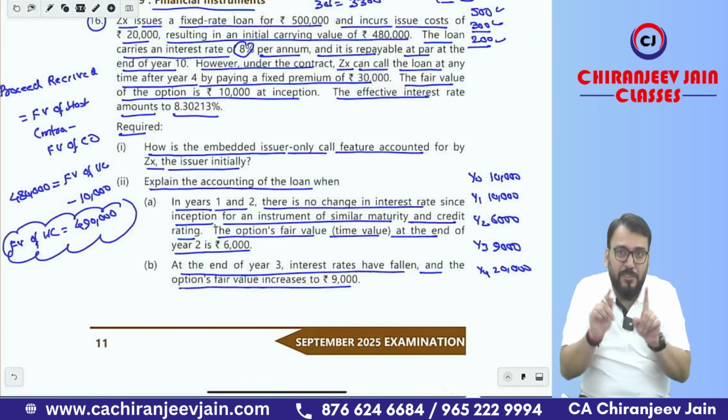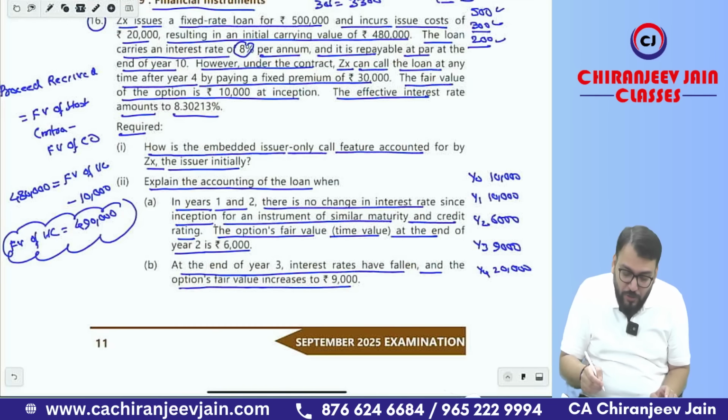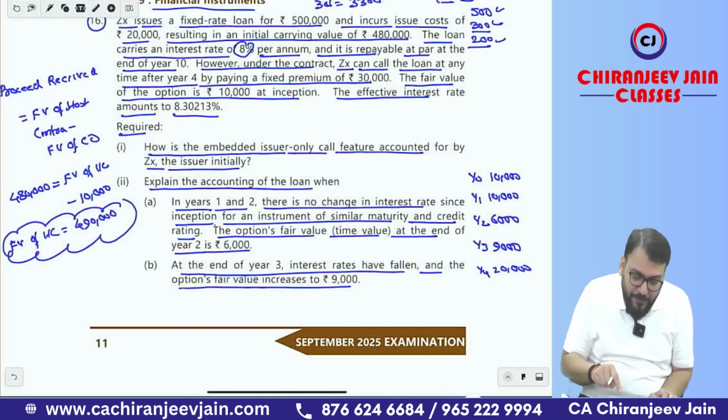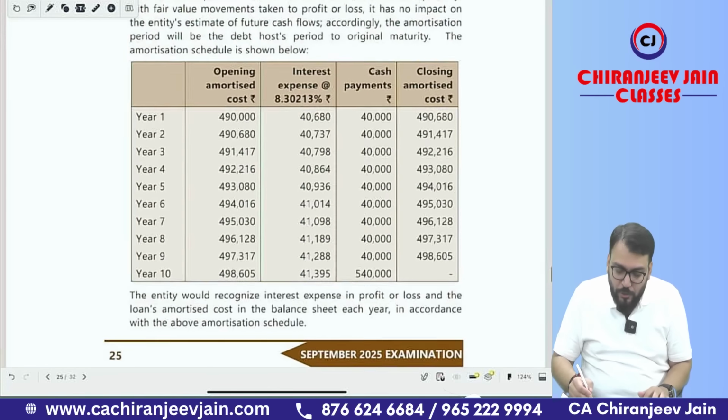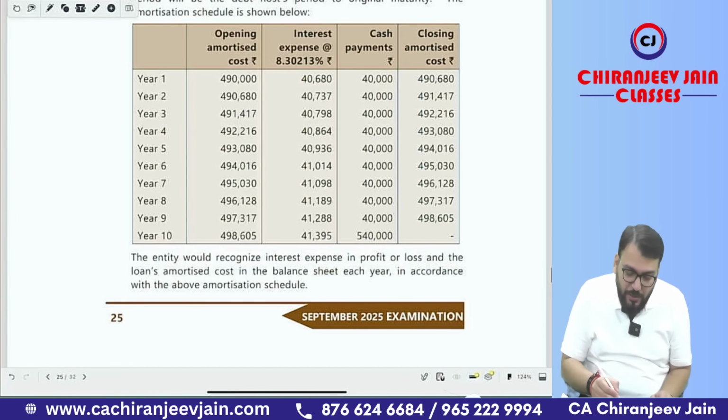Now can you say first we need to find out the amortized cost table based on 4,90,000 by applying the effective rate of interest, that is 8.30213%. So you can see they have first prepared one amortized cost table to find out the amortized cost at the end of each year.